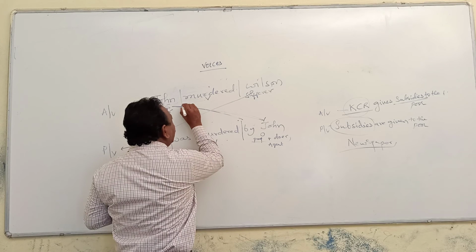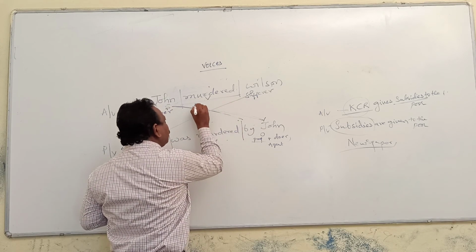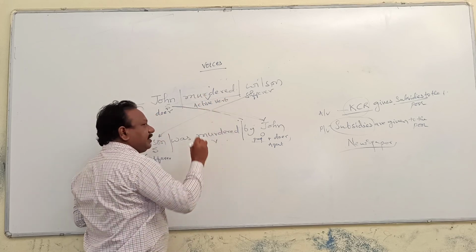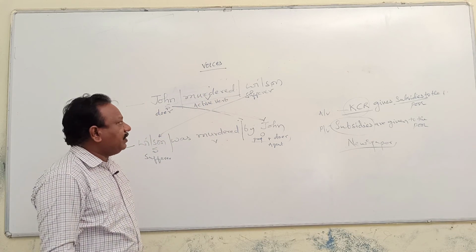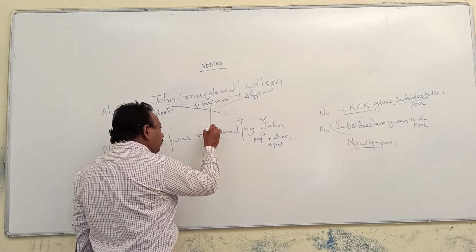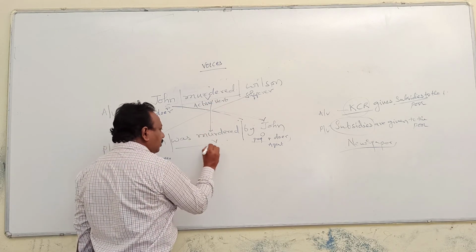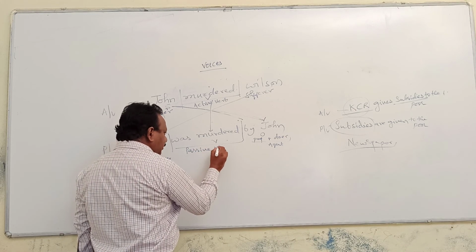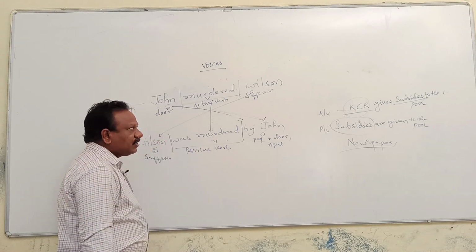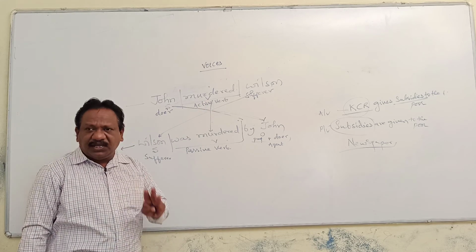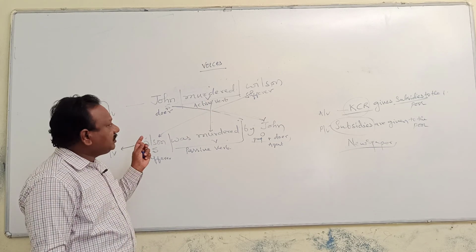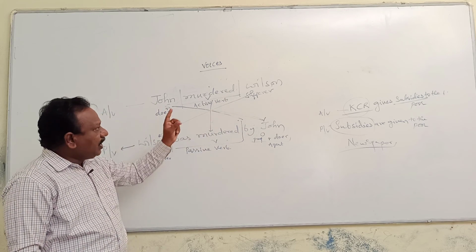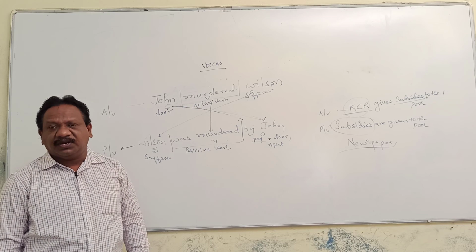And whatever verb you come across in active voice is called active verb. Since the verb is in active voice, it is called active verb. This active verb became passive verb. Once it is in passive voice, it is labeled as a passive verb. Here you could find three major changes. Subject becomes object, object becomes subject, active verb becomes passive verb.